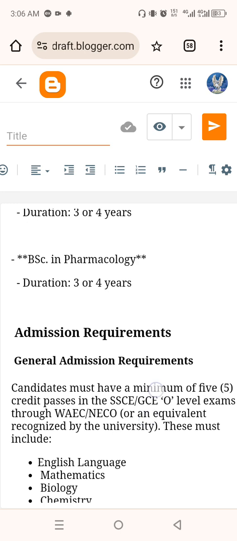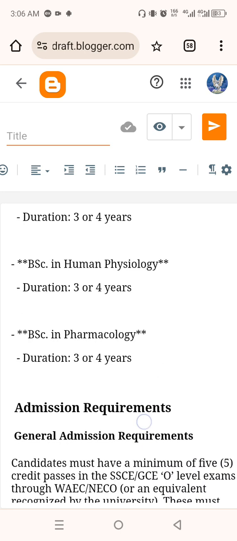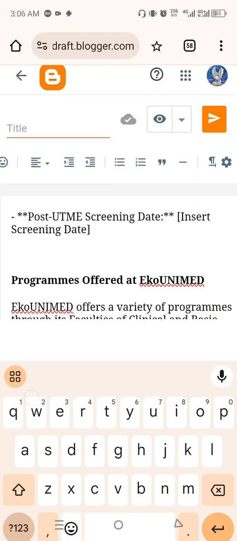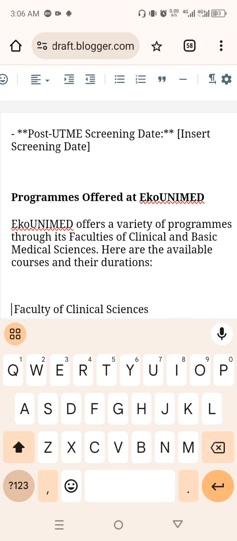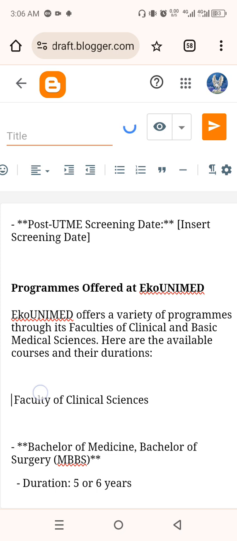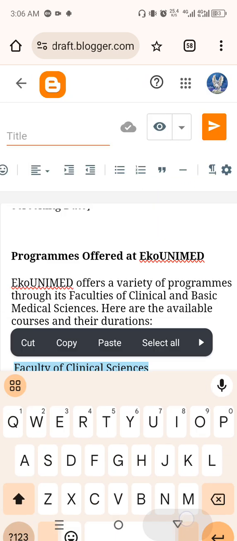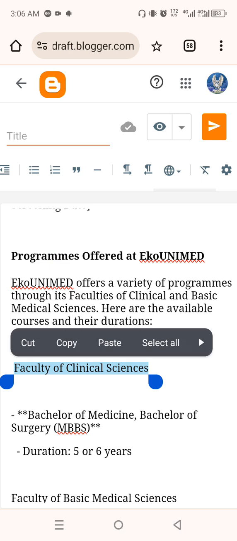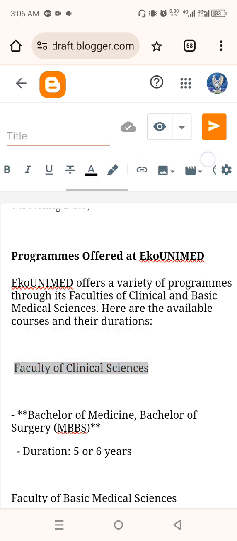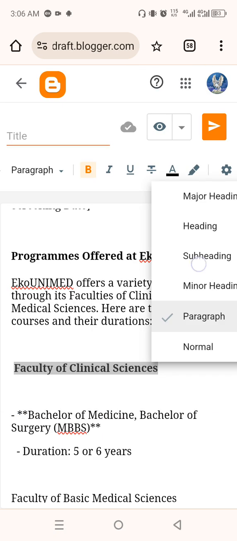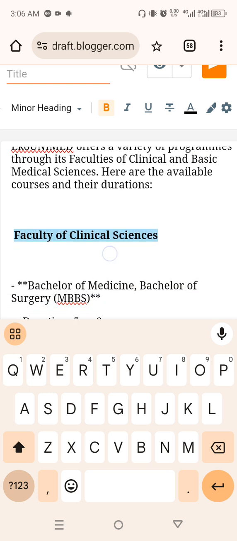So you can see how unique this looks now. These were also gotten from ChatGPT, from the AI assistant on the university companion app. You can just make it bold and change the header to maybe minor. So that is how it is.